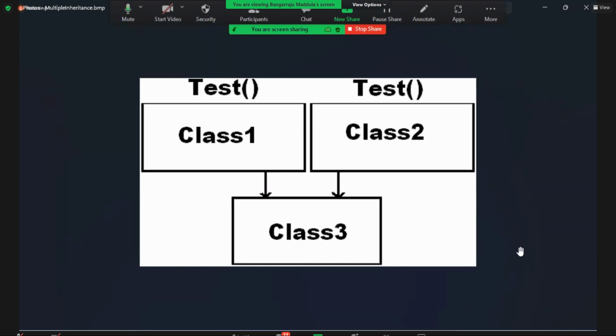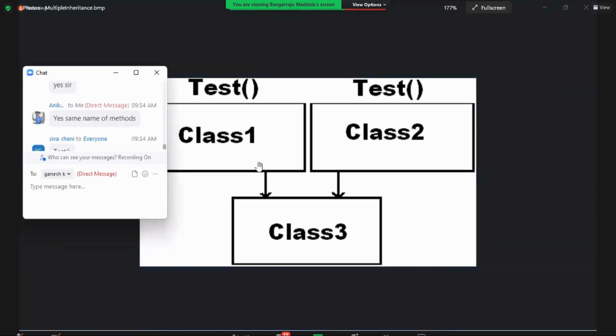Confusing or not? You are creating a class 3 instance and calling the test method. Which test method is invoked? Will it invoke the test method of class 1 or the test method of class 2? That is called ambiguity, a confusion state. Is it clear? For this reason, multiple inheritance is not supported in all the modern programming languages.